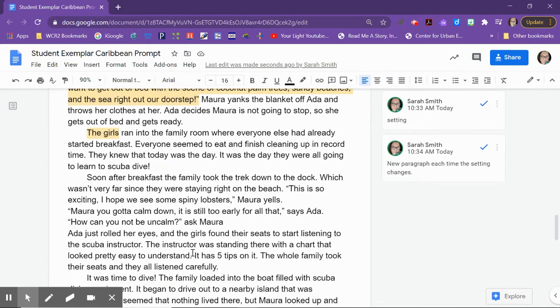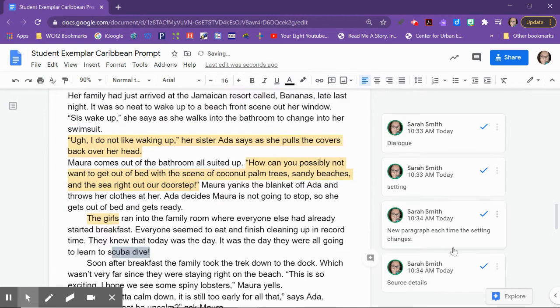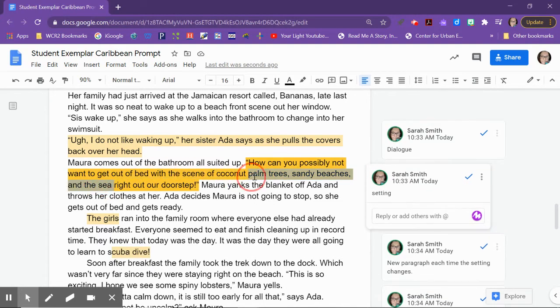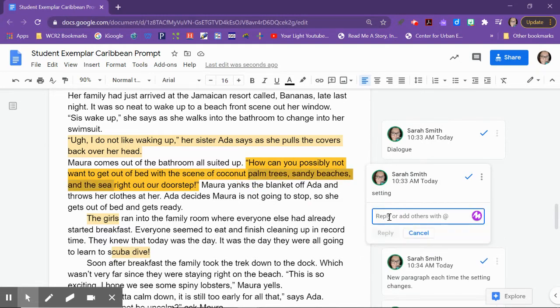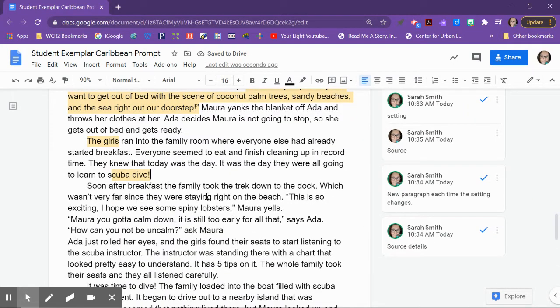Soon after breakfast, notice that came from the source. The scuba diving came from the source. So thus far, these are source details. Scuba diving came from that flyer. Also, all of these things where it says the sea and the coconut palm trees, those were also all part of the source.